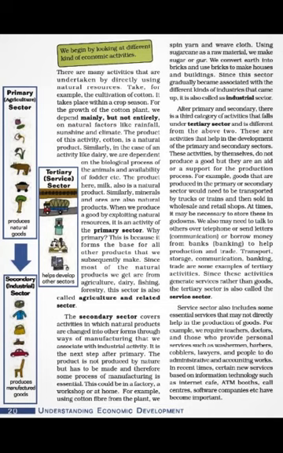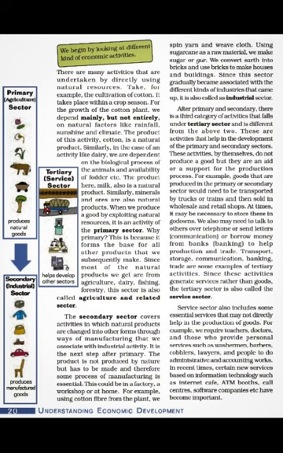Now page 20 of your NCERT book, students. There are many activities that are undertaken by directly using natural resources. Now we are dividing our economic activities on the basis of nature of activity into three sectors. So we are directly exploiting natural resources here.